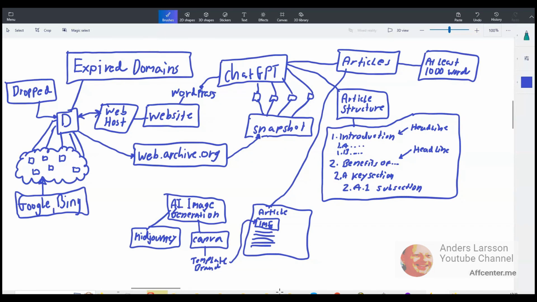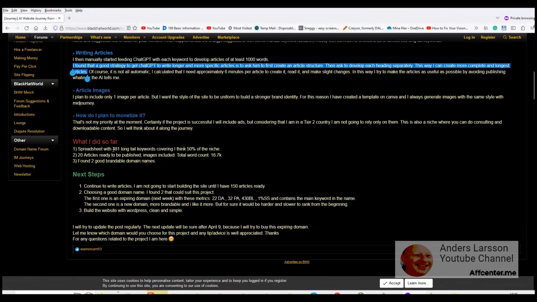So a spreadsheet with 481 long tail keywords. Because it is a very competitive market, if he or she is a medical student with interest in medicine, then it is probably going to be that niche. And this is a niche that is good for making money. It can generate a lot of money. That means that it is also very competitive. So he's using long tail keywords, and that means keywords or key phrases that have more words in them, and they are not very competitive.